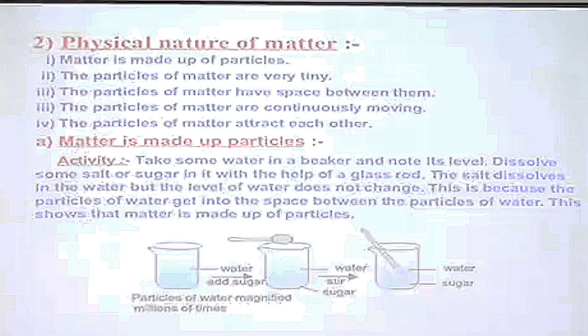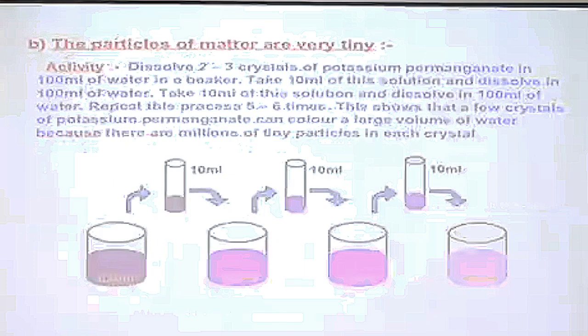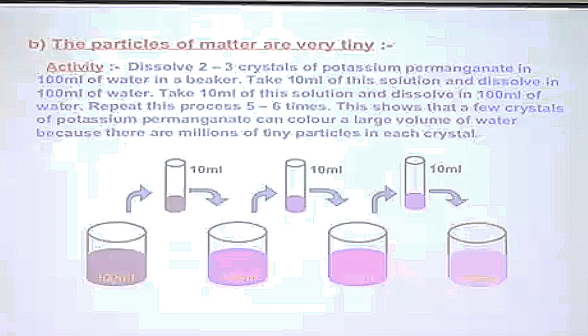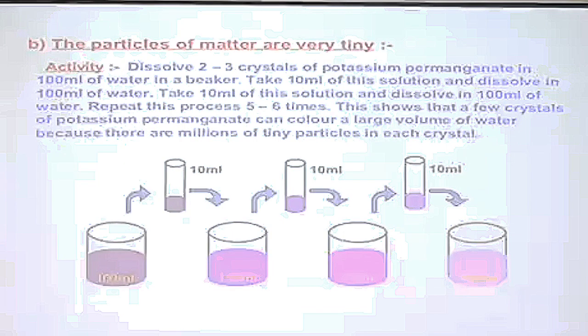Now let us find how small the particles of matter are. We can carry out a simple activity. The things required are water and potassium permanganate crystals, which have a dark purple color and are soluble in water, and when they dissolve, they form a pink color solution. We take 2 to 3 crystals of potassium permanganate and put them in a beaker. Then we add 10 ml of water to it. It forms a dark pink color solution.